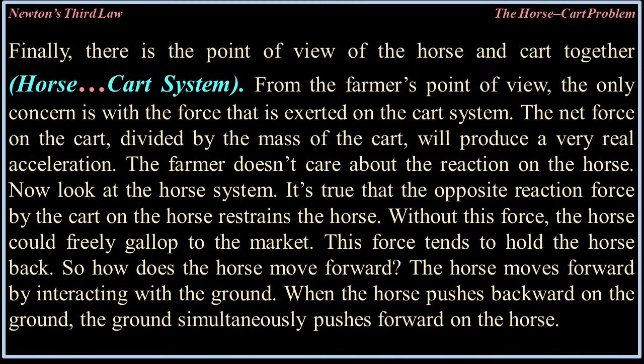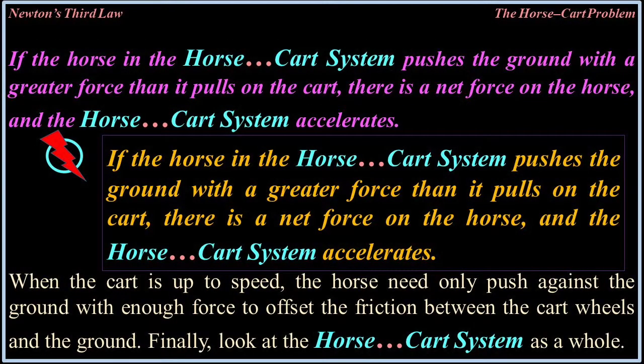So how does the horse move forward? The horse moves forward by interacting with the ground. When the horse pushes backwards on the ground, the ground simultaneously pushes forward on the horse. If the horse in the horse-cart system pushes the ground with a greater force than it pulls on the cart, there is a net force on the horse, and the horse-cart system accelerates.